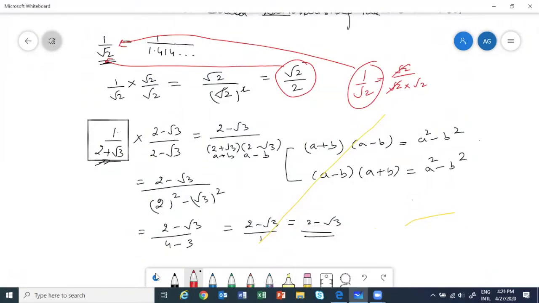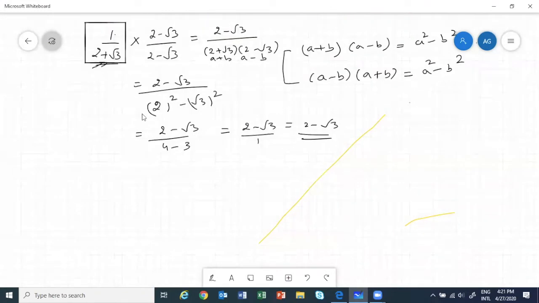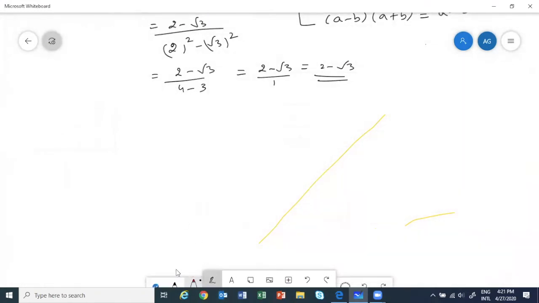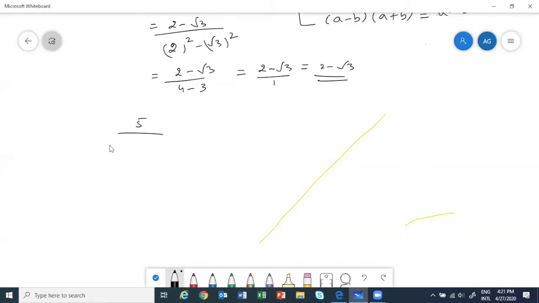Now see, let's take one more question. If somebody's mic is on, please can you switch off? Okay. See, suppose I have to rationalize or solve further this one: 5 by root 3 minus root 5.